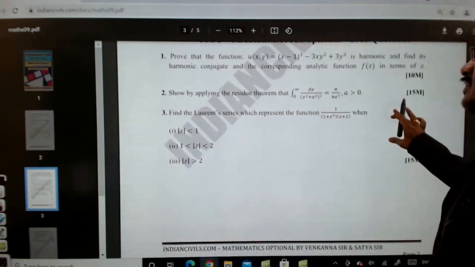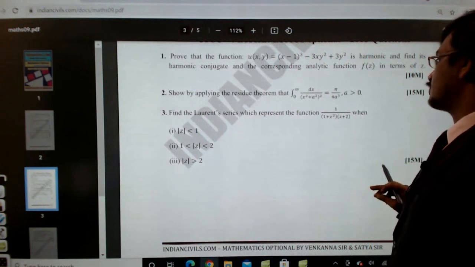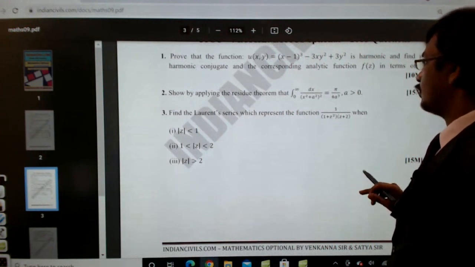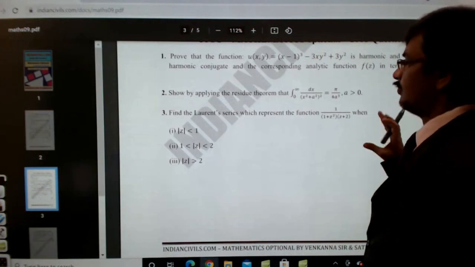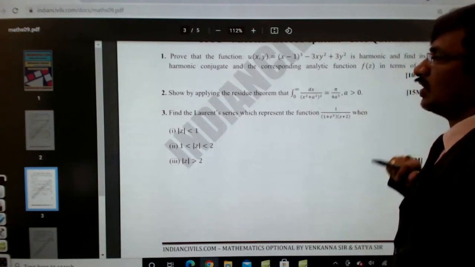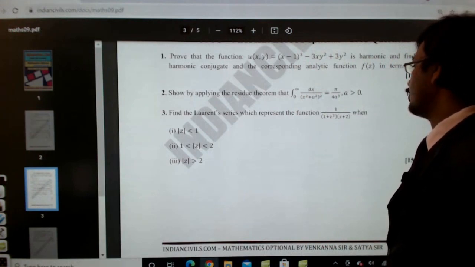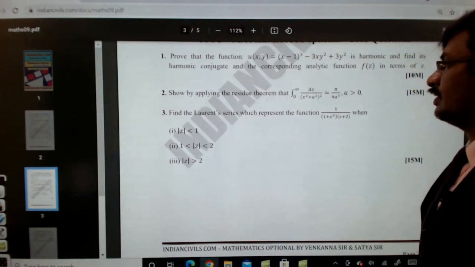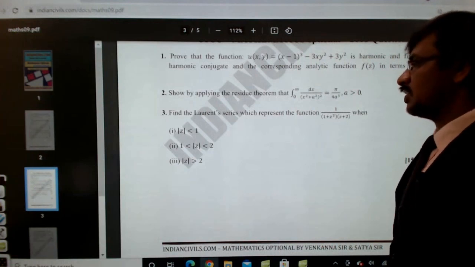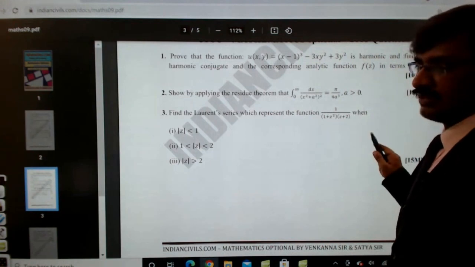Show by applying the residue theorem that the integral from 0 to infinity of dx by (x square plus a square) whole square is equal to pi by 4a cube. This is a straightforward problem, the real integration which we need to evaluate with the help of contour integration. Find the Laurent series which represents the function 1 by (1 plus z square) into (z plus 2), for mod z less than 1, 1 less than mod z less than 2, and mod z greater than 2. This question is straight away from B.S. Grewal, right?